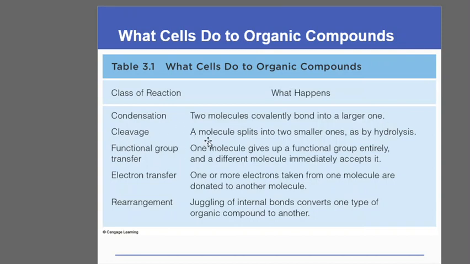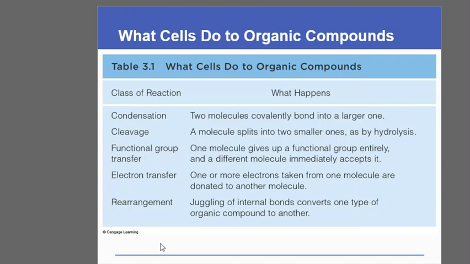Cleavage: a molecule is split into two smaller ones by the process of hydrolysis. This process is what we can call the synthesis process, and this is the breakdown process. So in terms of biochemistry, we can say this is anabolism and this is catabolism. For both processes, energy is required. Then functional group transfer: one molecule gives its functional group in its entirety to another molecule. So there is a transfer of a functional group. Again, enzymes are employed in all these cases.